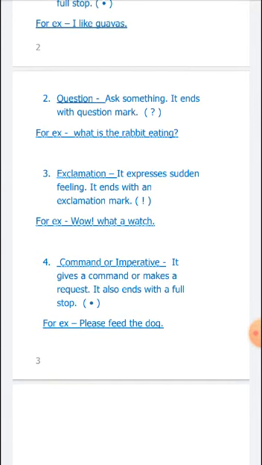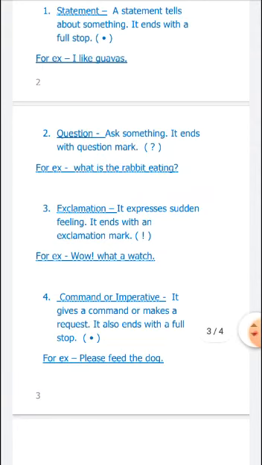It means this is a command or imperative sentence. And one more thing, it also ends with a full stop. See, in the bracket here is a full stop, and in the sentence also, lastly, here is a full stop. For example, please feed the dog. In this sentence we are requesting someone to please feed the dog or give food to the dog.